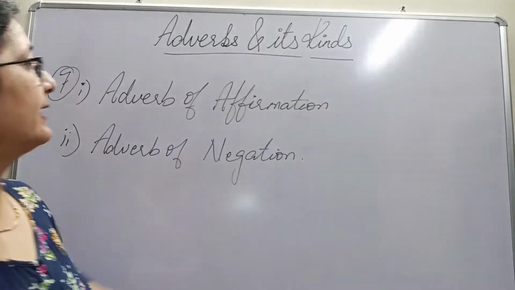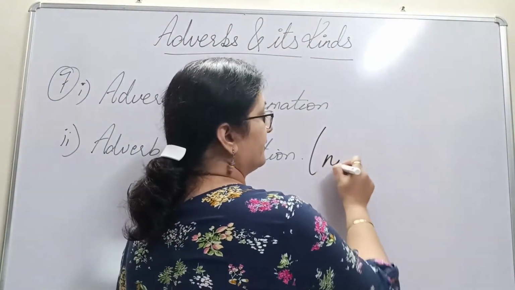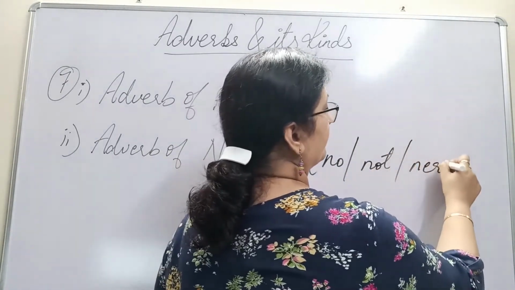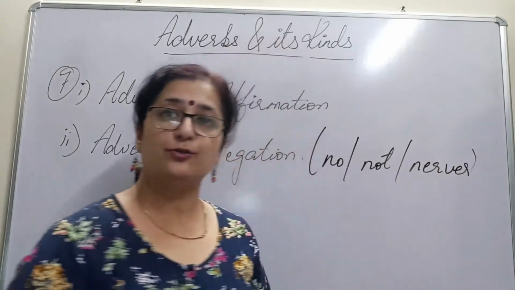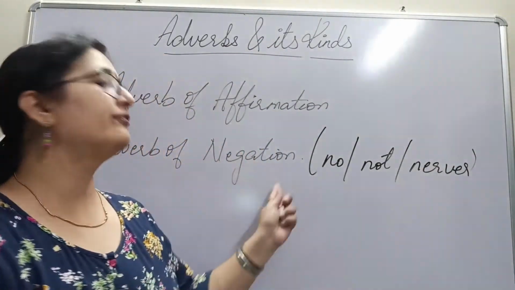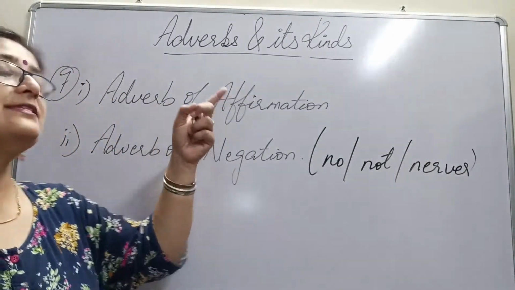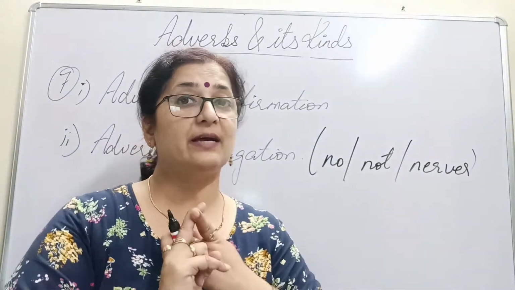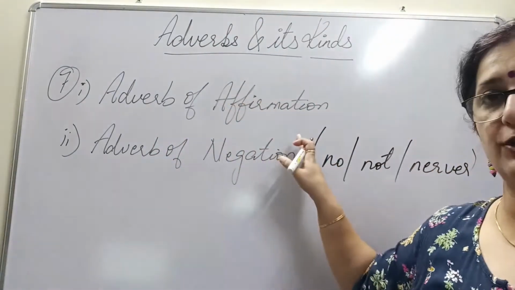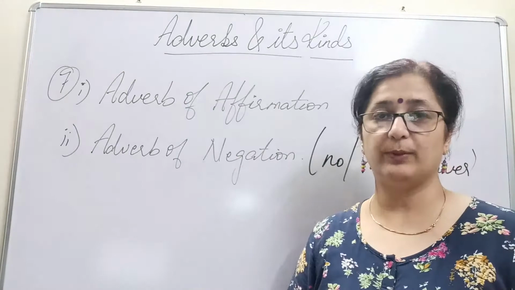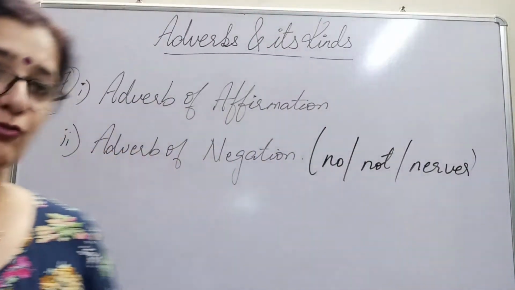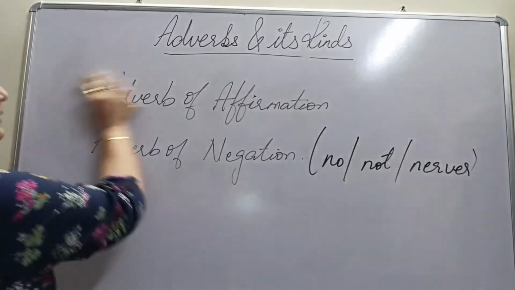So, words like no, not, never. I am never going to do this. The word never here is an adverb of negation. Now, I am certainly going to do this. That is something positive. That is saying a yes. So, that is an adverb of affirmation. That should be very, very clear to you people. The seventh one we are through.